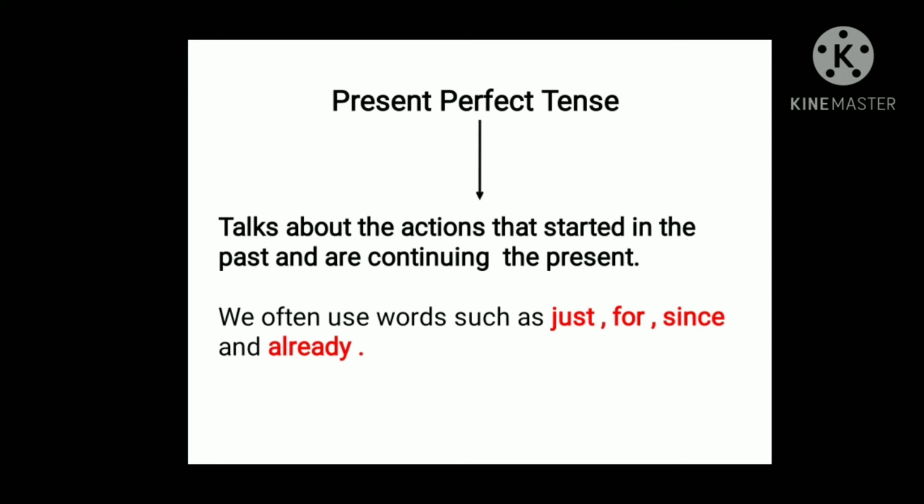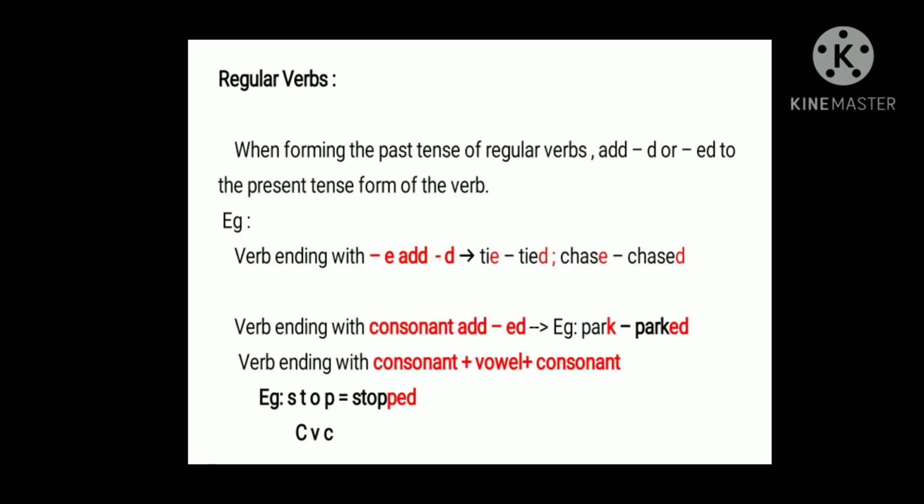Before going to the present perfect tense, let us see the rules. Before going to see how to form the present perfect tense, we need to see some rules. That is regular verbs and irregular verbs; verbs are of two types, regular and irregular. When we talk about regular verbs, if we change the present verb to the past verb by adding d or ed, it is called a regular verb.